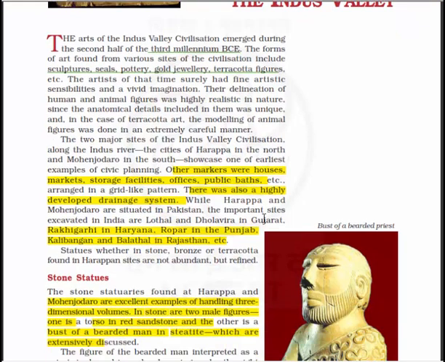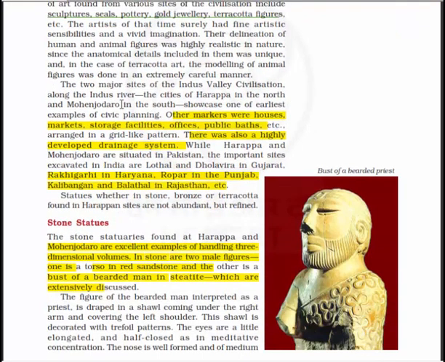Now the two major sites of the Indus Valley civilization along the Indus River, the cities of Harappa in the north and Mohenjo-daro in the south, showcase one of the earliest examples of civic planning. Other markers were houses, markets, storage facilities, offices, public baths, etc., arranged in a grid-like pattern. Remember, grid-like pattern. There was also a highly developed drainage system.